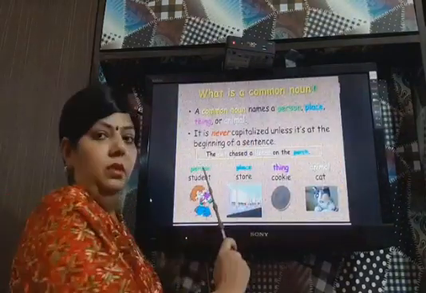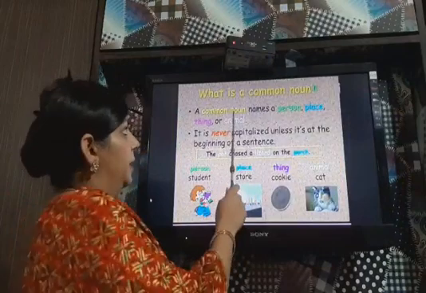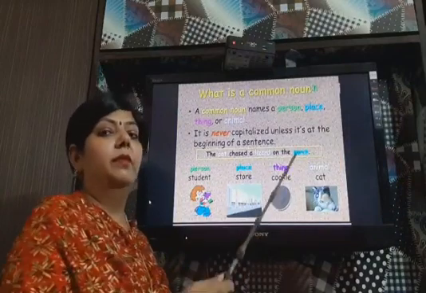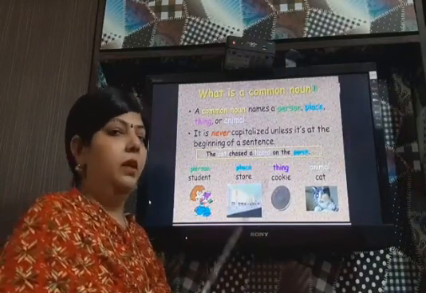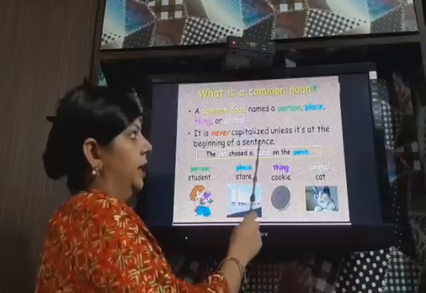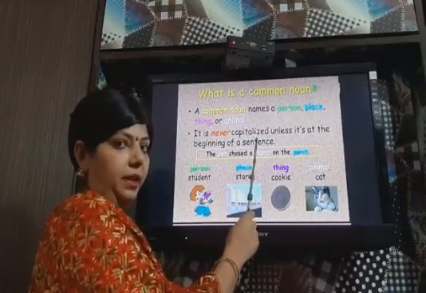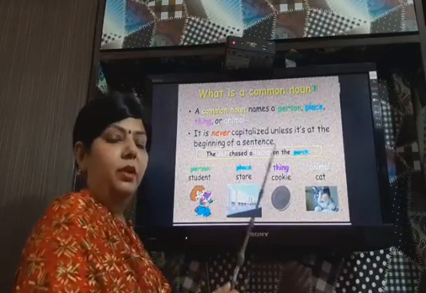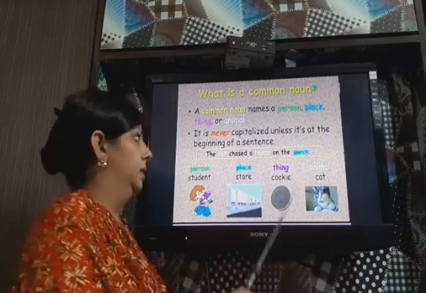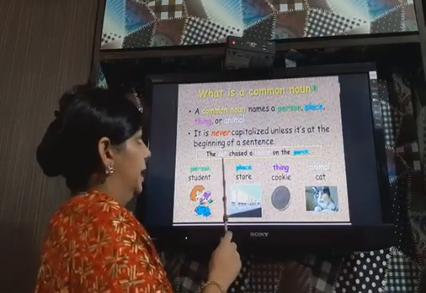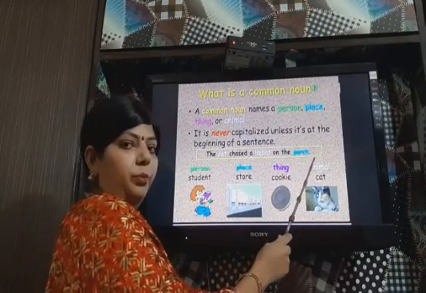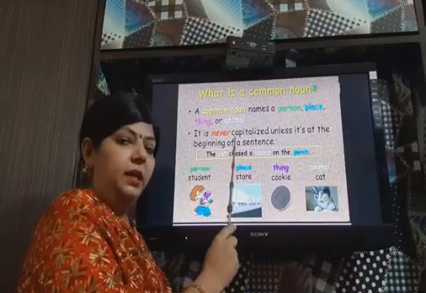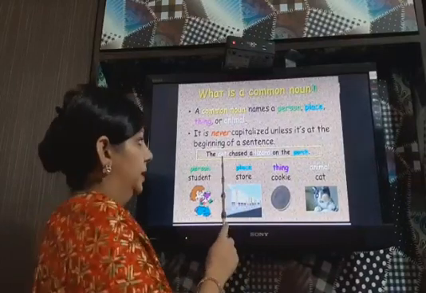Now comes common noun. What is a common noun? A common noun names a common person, place, animal or thing. It is a common name given to a place, person, animal or thing. It is never capitalized. We don't write it with capital letters unless it's at the beginning of a sentence. If it is in the beginning of the sentence, only then we make it capital. The example is, the cat chased a lizard on the porch. So we have to find out the common nouns. Cat. All the cats are cats, so it is a common name. That's why it is a common noun.